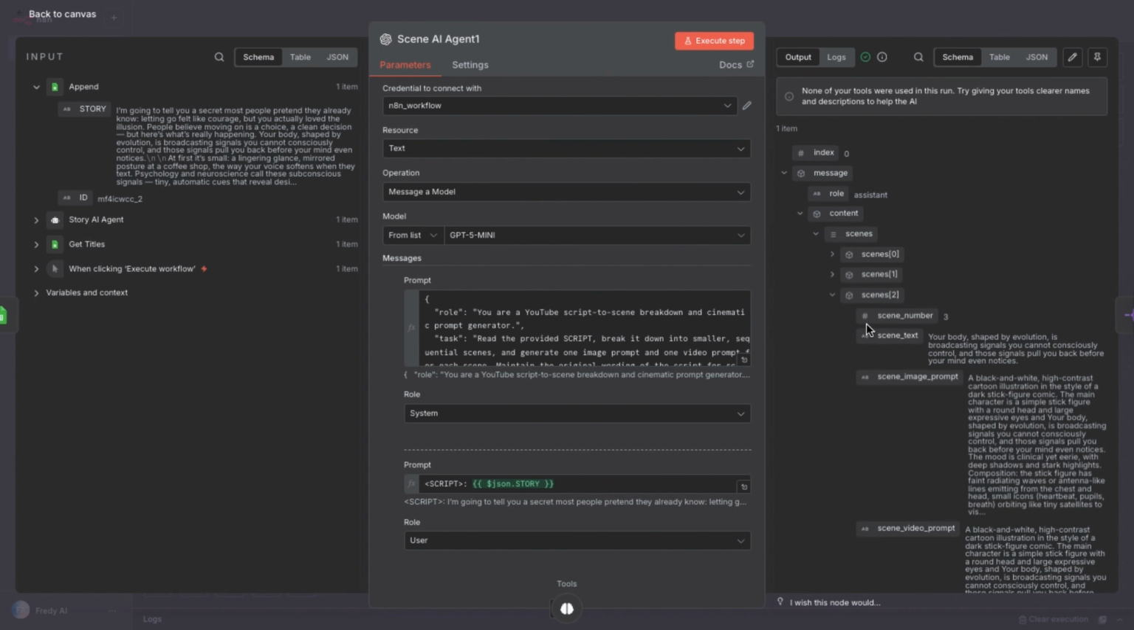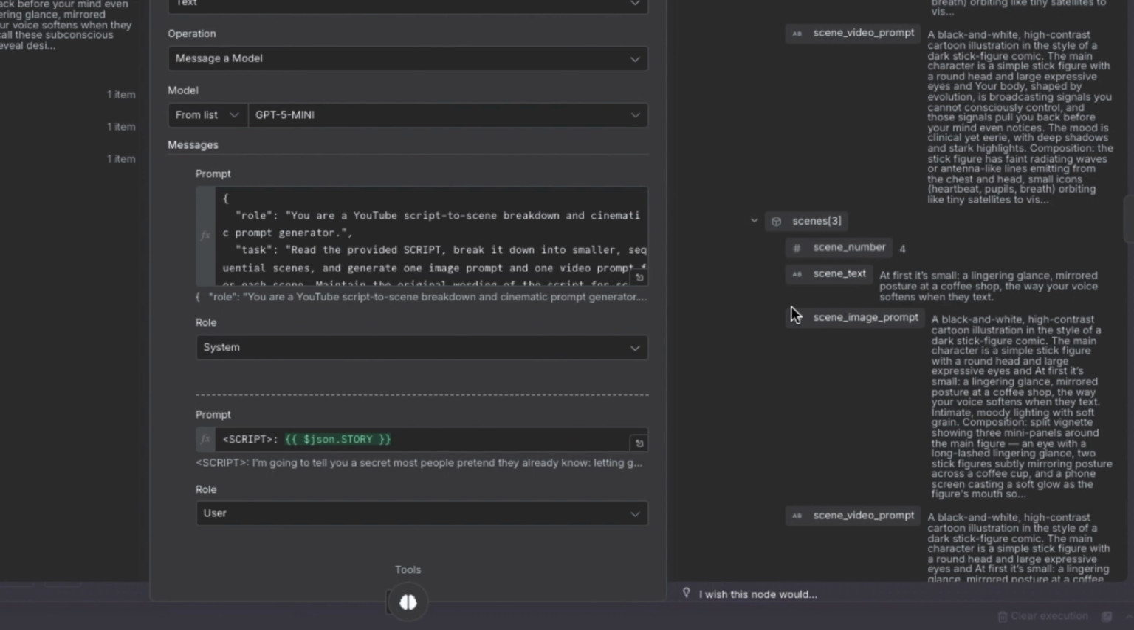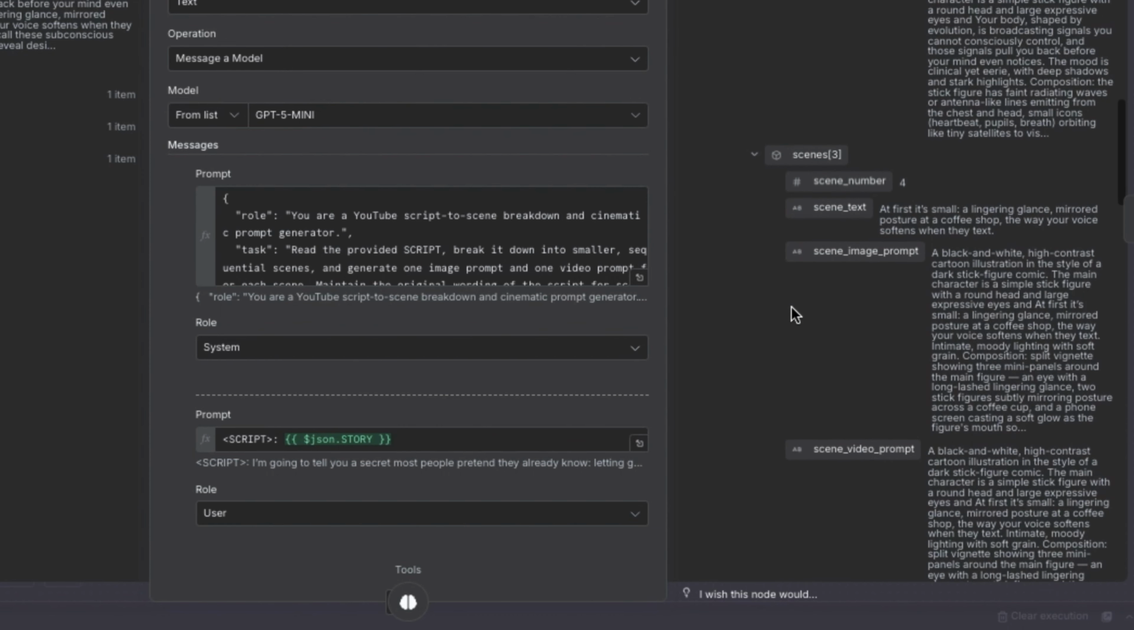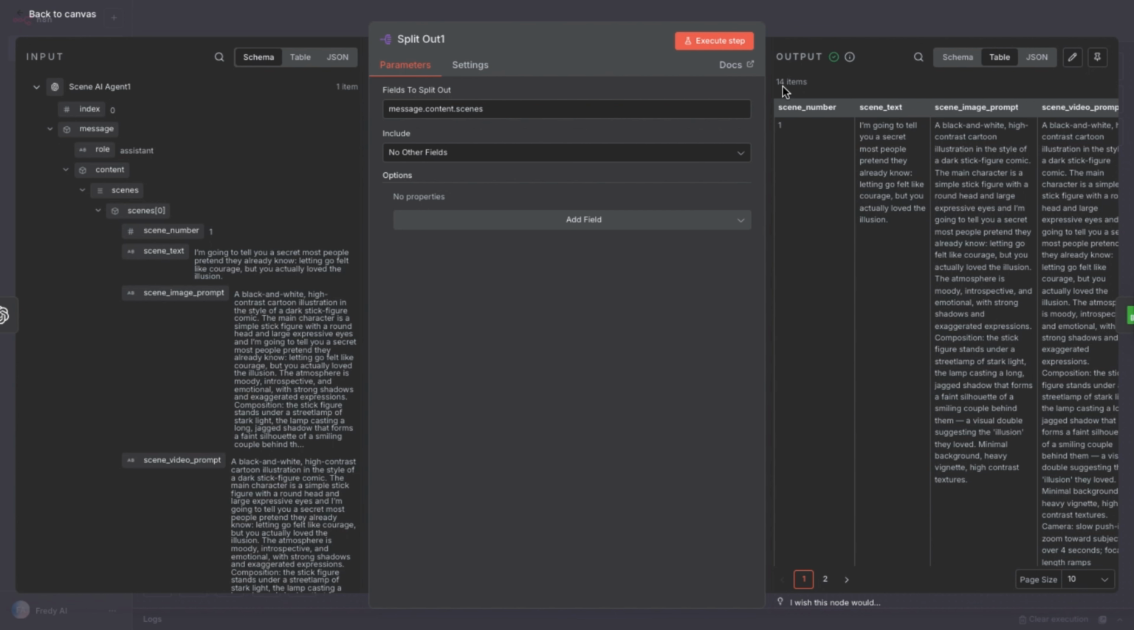Once this agent has completed processing our request, it outputs a highly detailed and structured result consisting of 14 different scenes, which include voiceover text, image prompts, and video prompts. Next, we pass this output to a split node to separate each scene into 14 items, making it easier to store them in our Google Sheet.